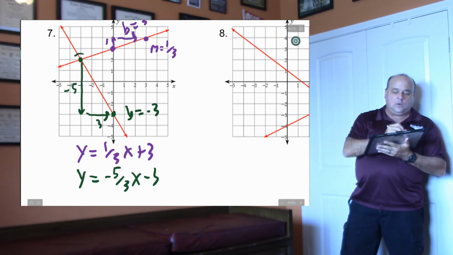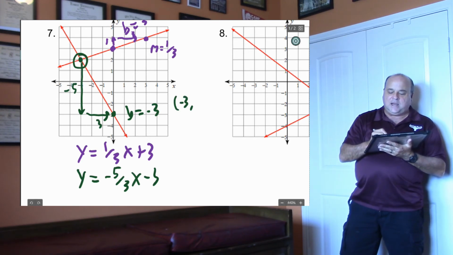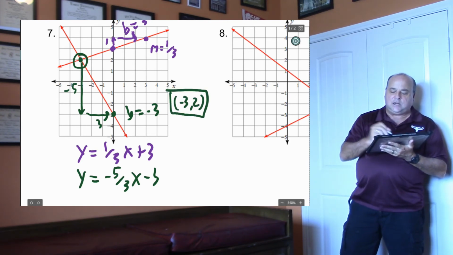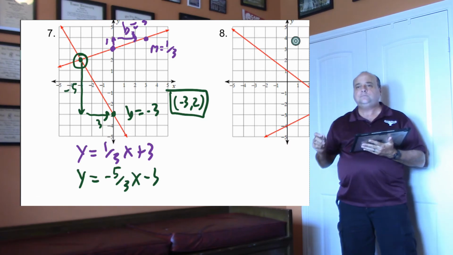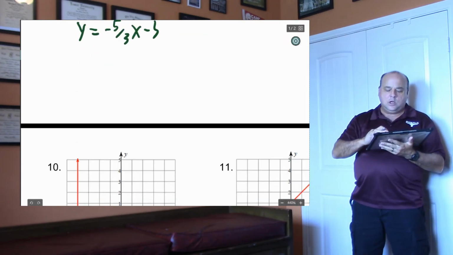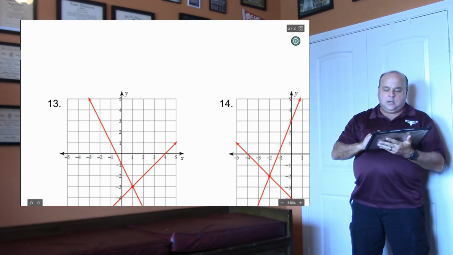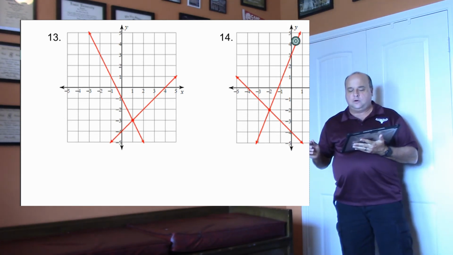Now circle the ordered pair. That ordered pair is at (-3, 2). So the answer to the solution is (-3, 2). I'm going to do one more for you. Turn the page. Let's do this one right here, number 13.